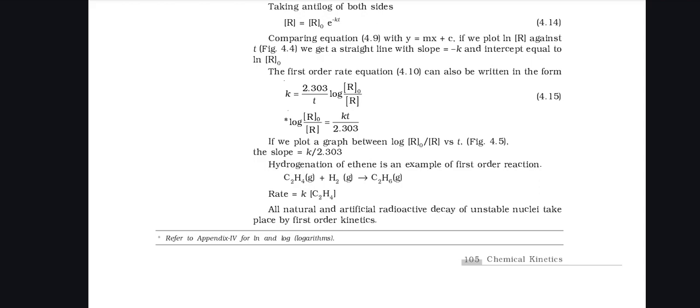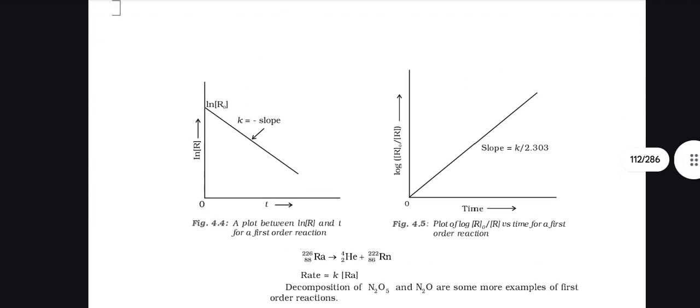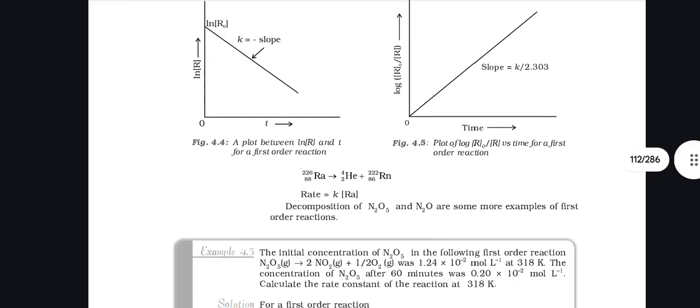Hydrogenation of ethene is an example of first order reaction, where C2H4 plus H2 gives C2H6. Rate equals k C2H4. Natural and artificial radioactive decay of unstable nuclei takes place by first order kinetics. As you see in the graphs, the first graph is a plot between ln R and t for a first order reaction, and the second graph is a plot of log R naught by R versus time for a first order reaction.